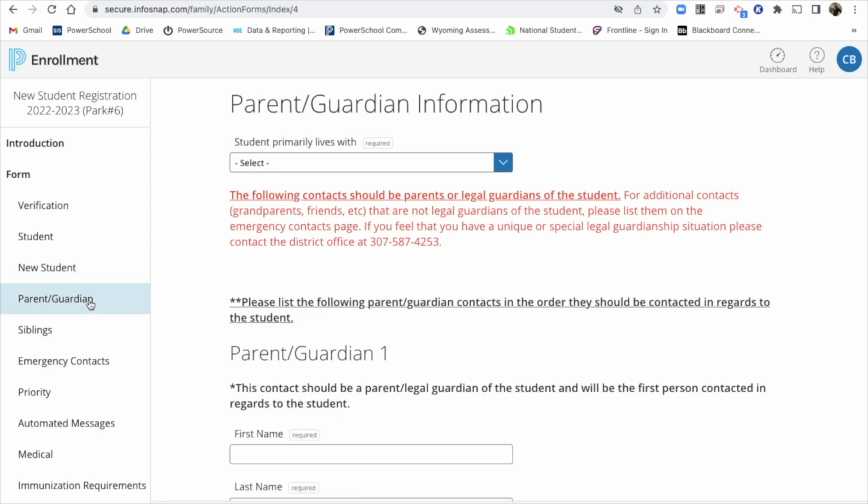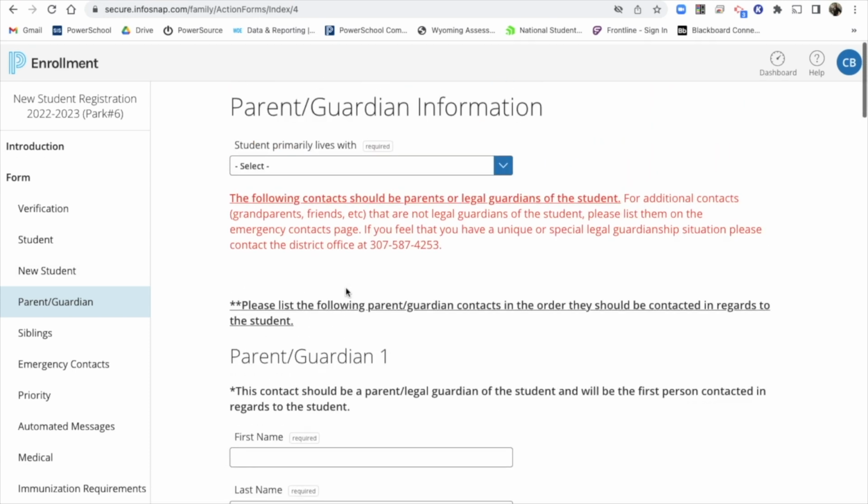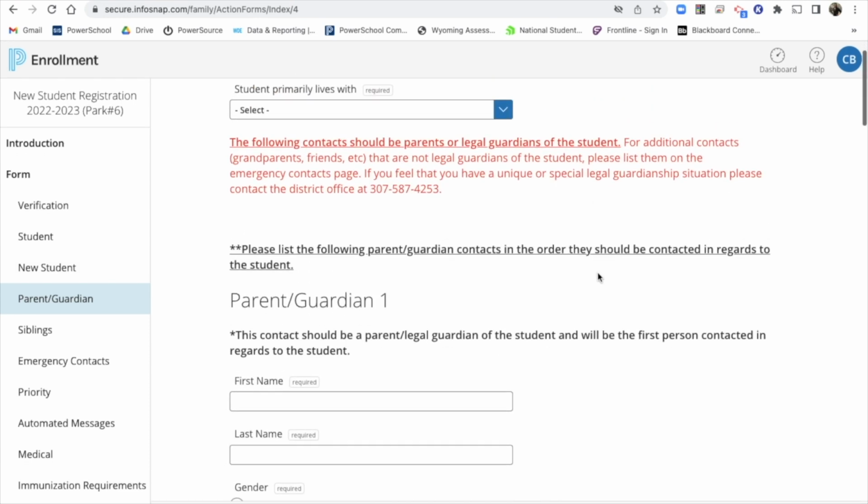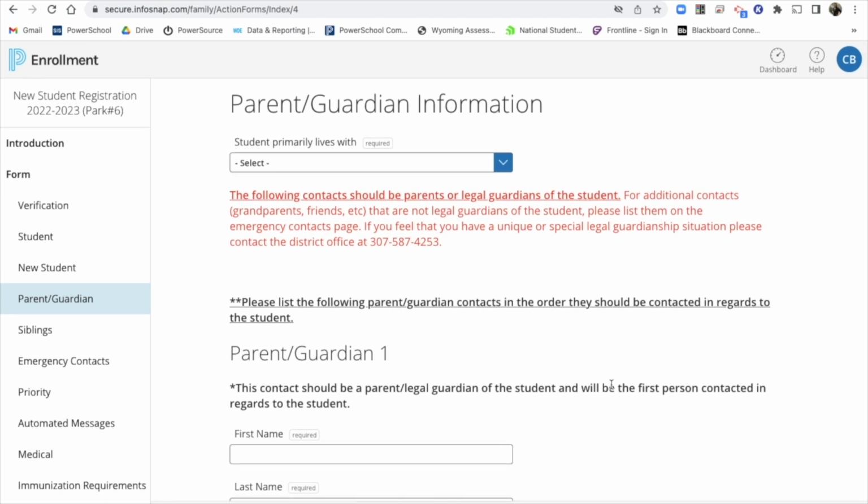The next tip we have has to do with parents or guardians. On the main parent-guardian page, we have up to 4 parents or guardians for a student. If you have a situation where there are more actual parents or legal guardians for the student, you can let the school know for your student, and we can add more later. But 4 seems to be a good number as far as being able to catch the majority of situations for the families of students in our district.